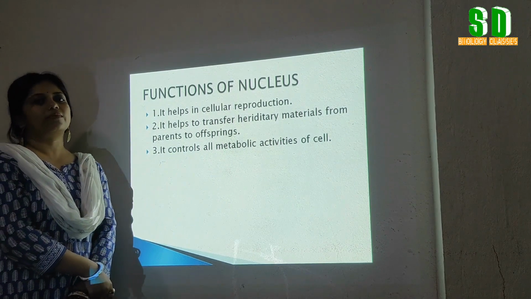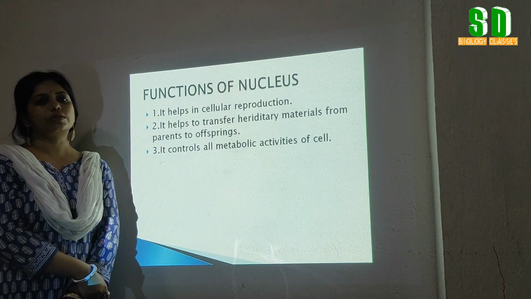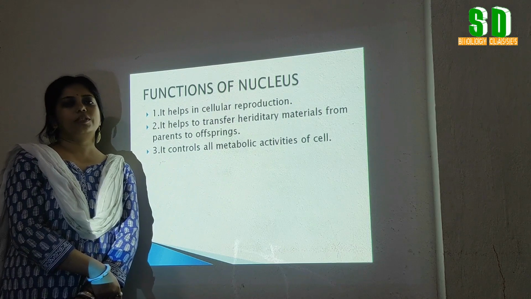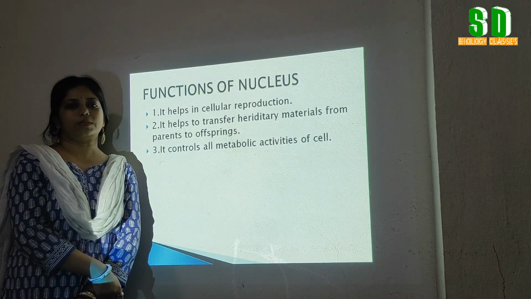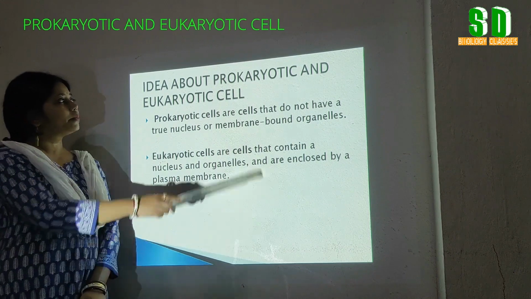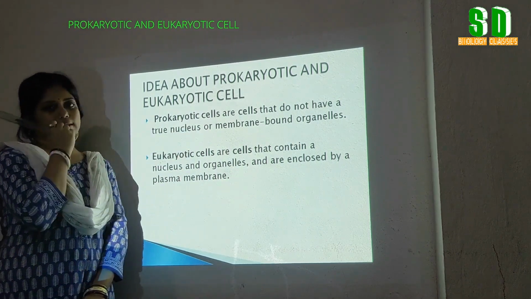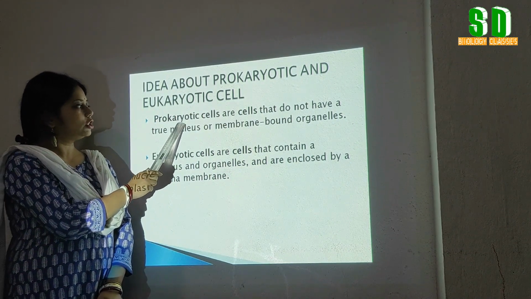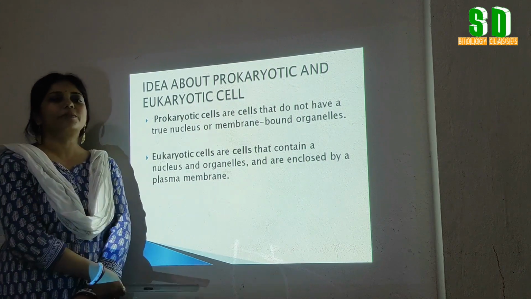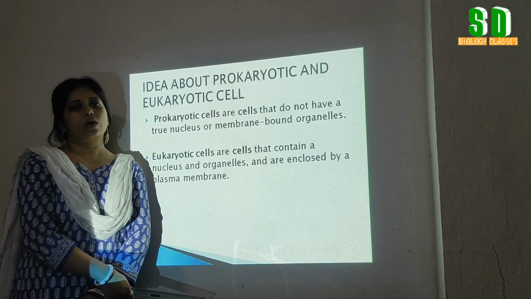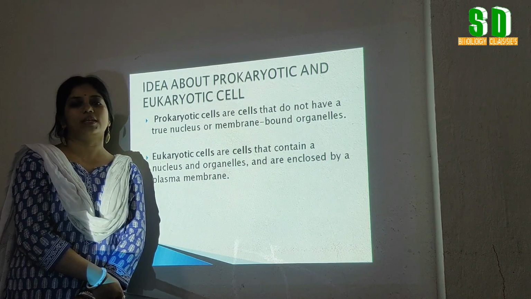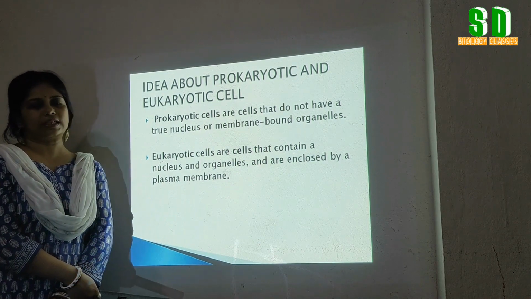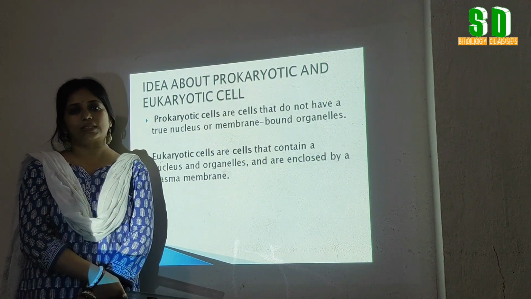So till now, we have learned about the structure and the functions of the nucleus. Now, depending on the structure of the nucleus, we can divide the cell into two types. What are those? The prokaryotic cell and the eukaryotic cell. What are prokaryotic cells? Pro means primitive, karyo means nucleus. So the cells which have a primitive type of nucleus or which do not have a well developed nucleus, those cells are called prokaryotic cells. Examples are the bacterial cell.